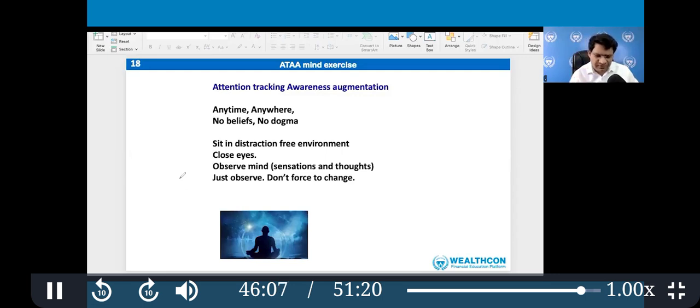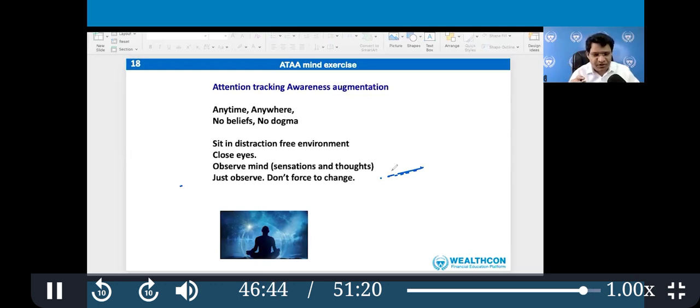Why? How it works. If you have time, read the double slit experiment of physics. I think I showed it in the previous one: when you observe the light particles, they change their behavior. So when you observe, the thoughts change themselves. Slowly, thoughts change themselves by just observing. Sensations change their perception by just observation.